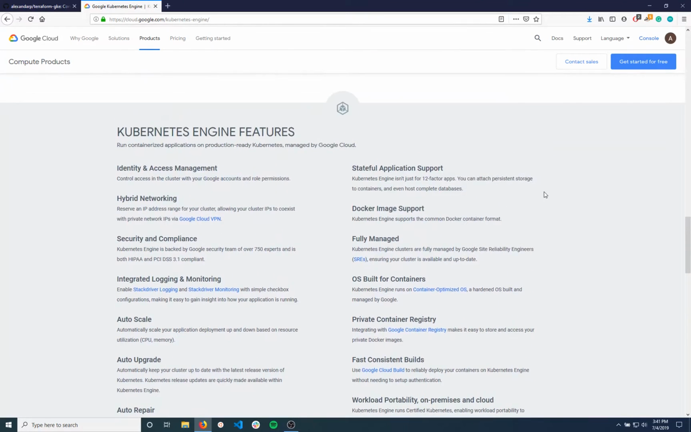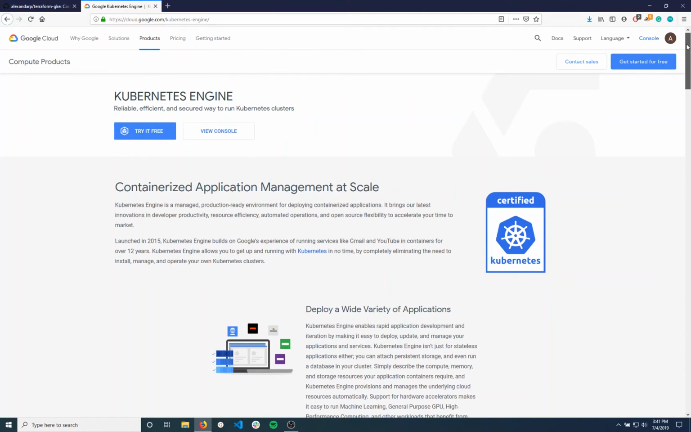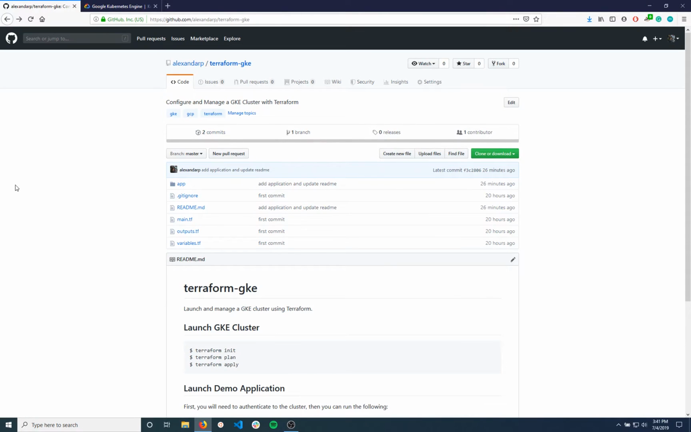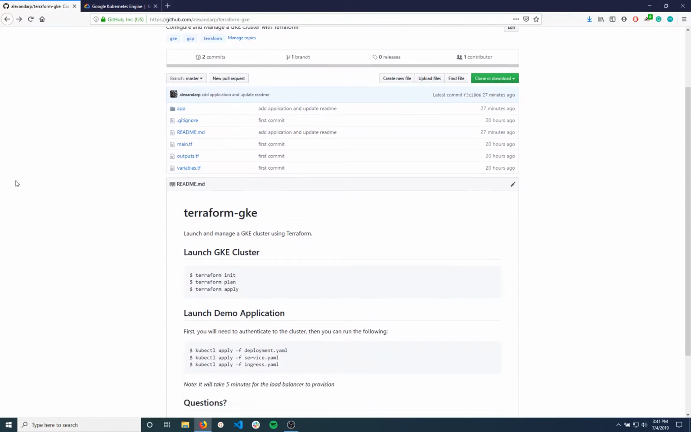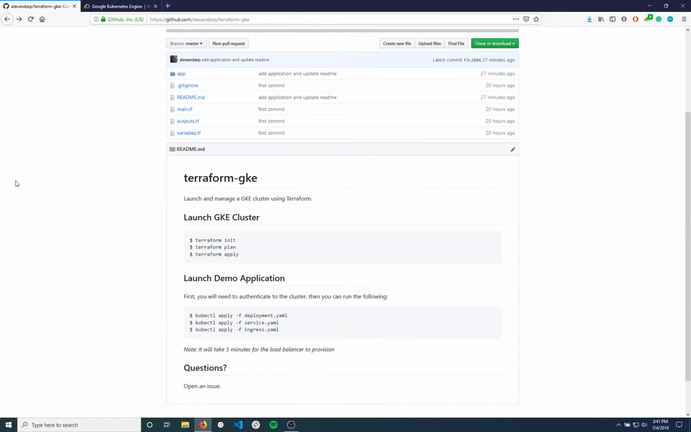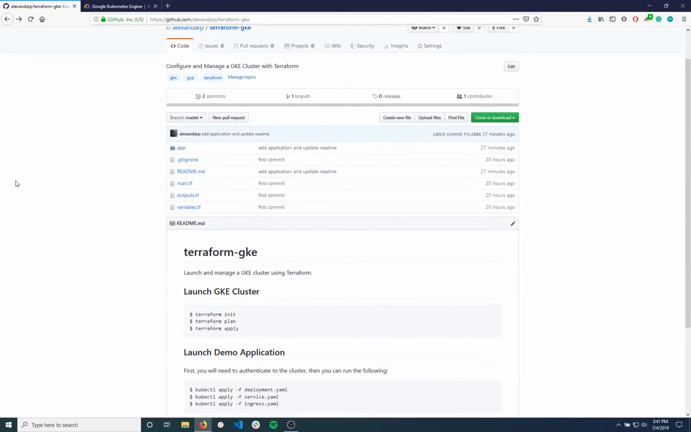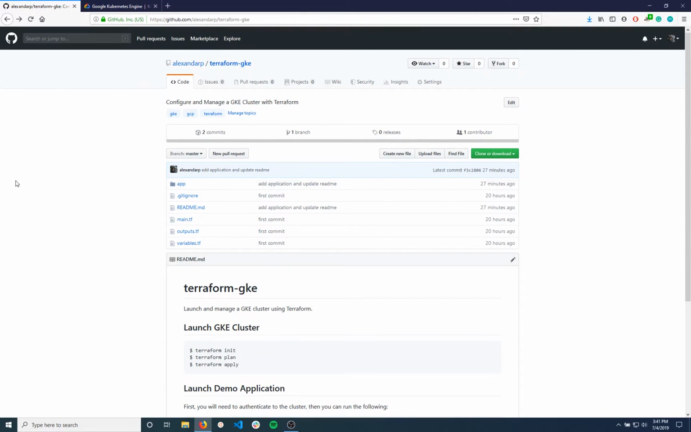And we're going to go over how you can launch your own cluster in GCP with Terraform super fast, so you can get started playing with Kubernetes. I did create a repository called Terraform-GKE. Once again, I will leave this in the description as well. And it's very simple. There's a few Terraform files here that we're going to go through. And we're also going to launch a demo application. So go ahead and clone this locally, and then we can get started on launching a cluster.